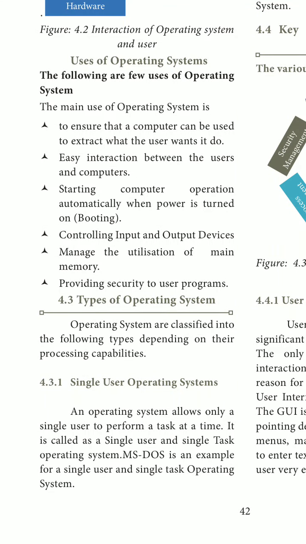So here you can see that these are all the uses of operating system. The operating system can be used to extract the work from the hardware by the user, and it interacts between the user and the computer. The operating system automatically starts all the processes or services needed from the computer when the power switch is turned on.